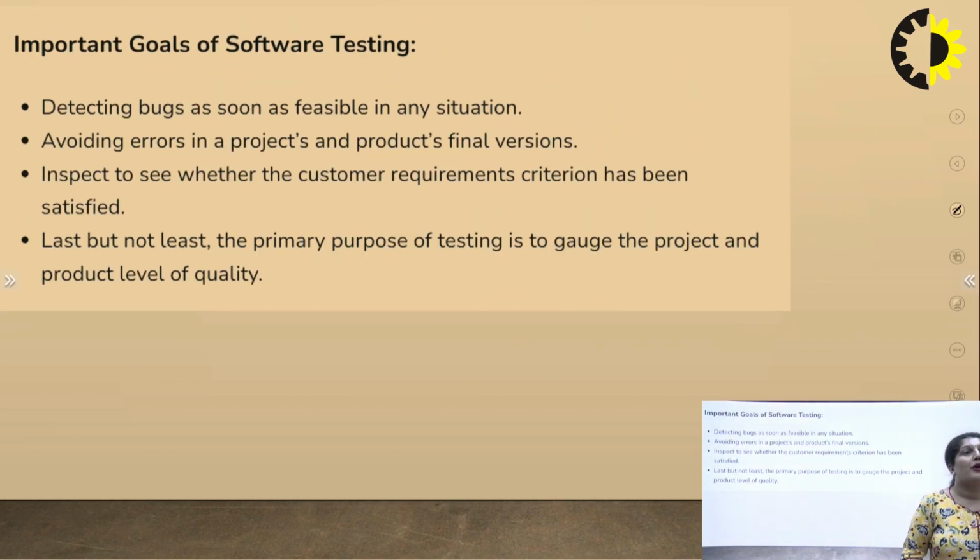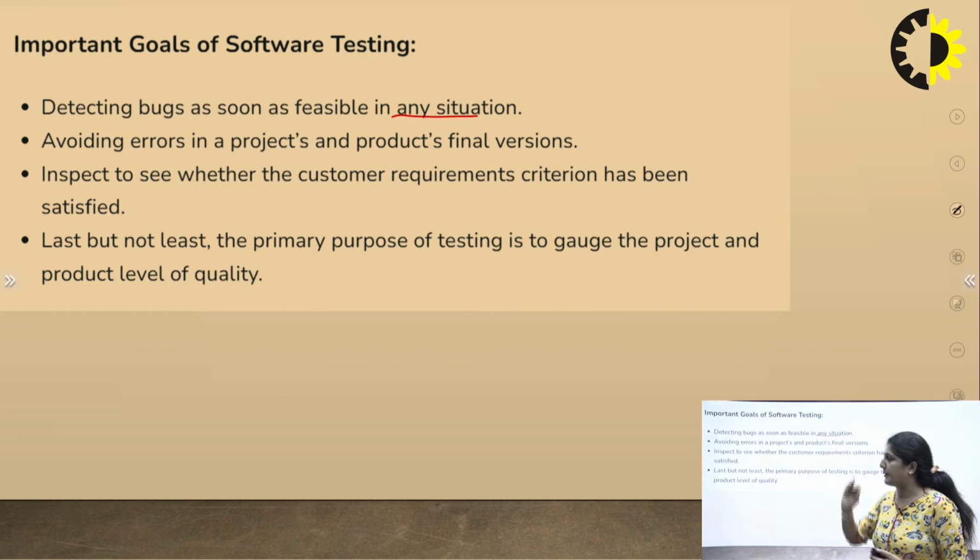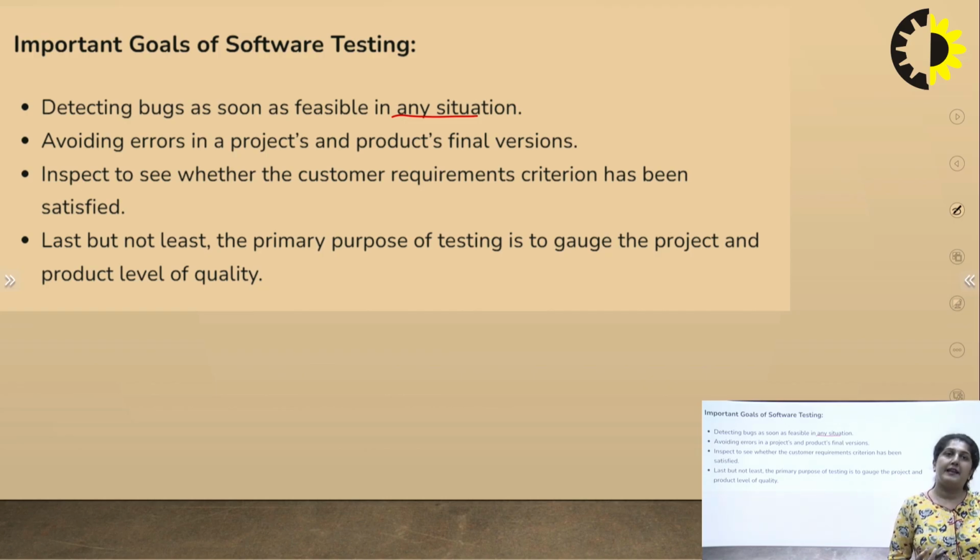Next come the important goals of software testing. What is the main objective of software testing, why are we doing it? The main objective is to detect bugs as soon as feasible in any situation. That means when we are in the earlier phases, that is the feasibility study and requirement analysis, we detect our bugs and errors as early as possible. The second point is to avoid errors in the product's final version.